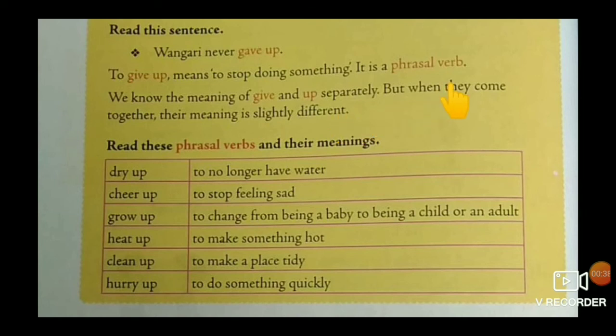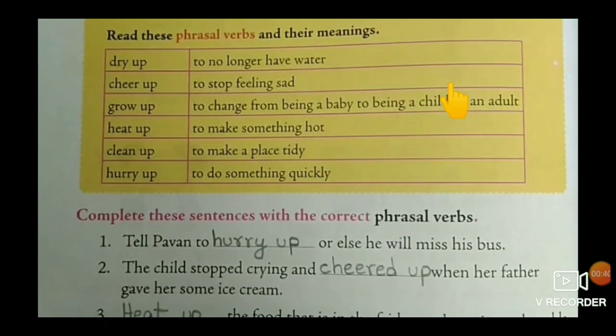Okay, here some words are given. Phrasal verbs. Dry up. The meaning of dry up, to no longer have water. Cheer up. To stop feeling sad. Be happy. Okay. Grow up. To change from being a baby to being a child or an adult. Next one. Heat up meaning to make something hot.